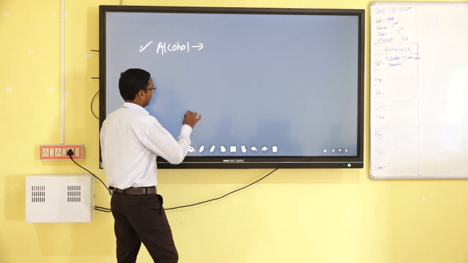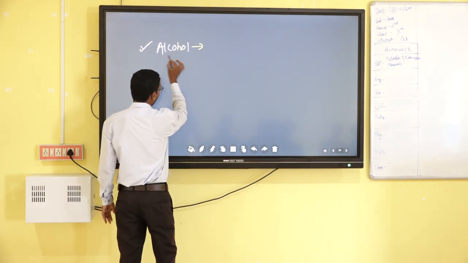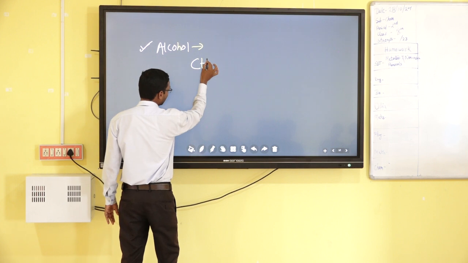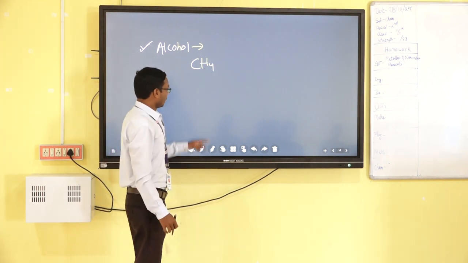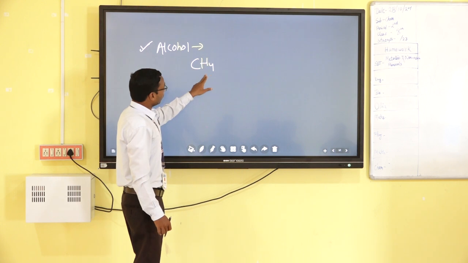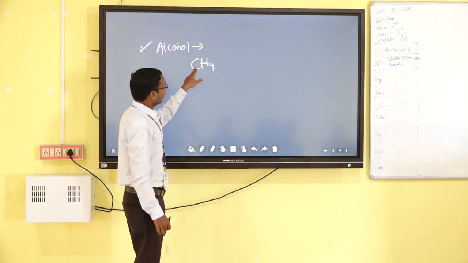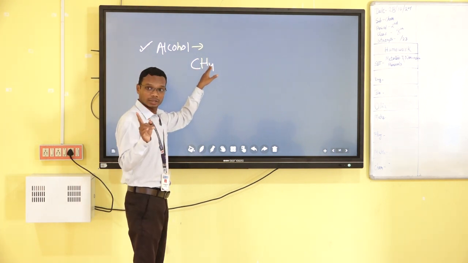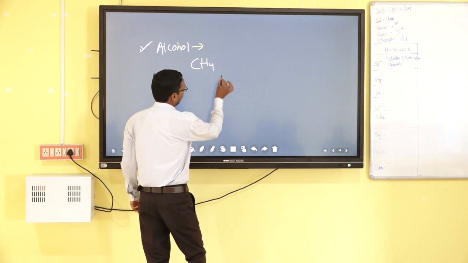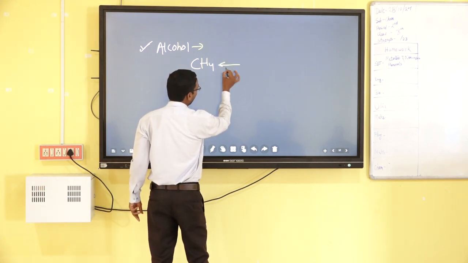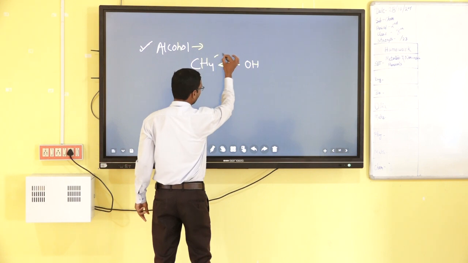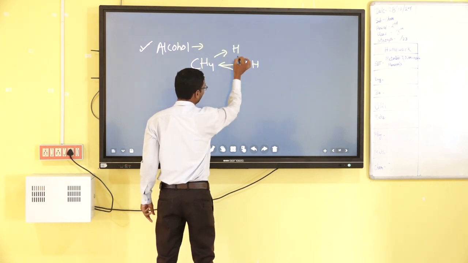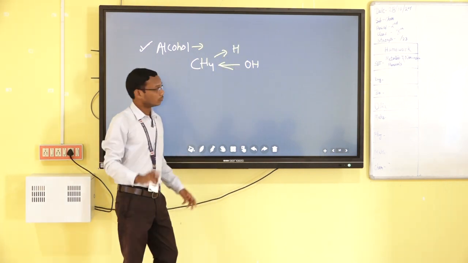We know a carbon compound, suppose CH4. Listen carefully, this is interesting. In this compound, there are 1 carbon and 4 hydrogen. If one hydroxyl group replaces 1 hydrogen atom, how does it form?